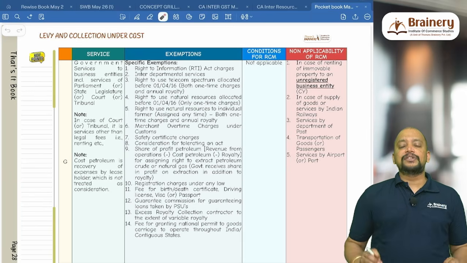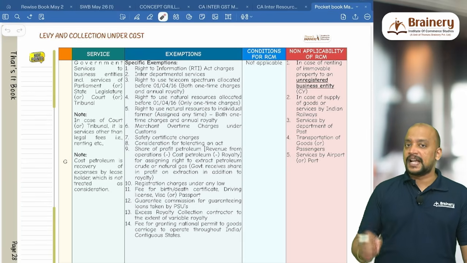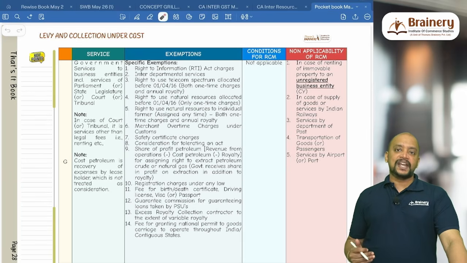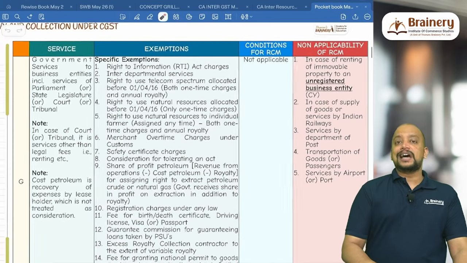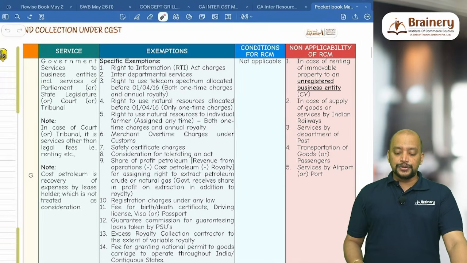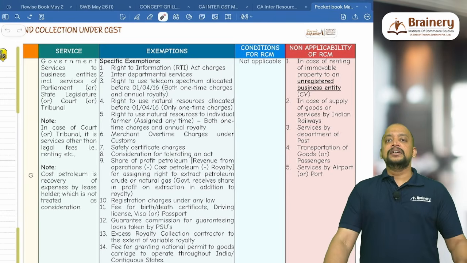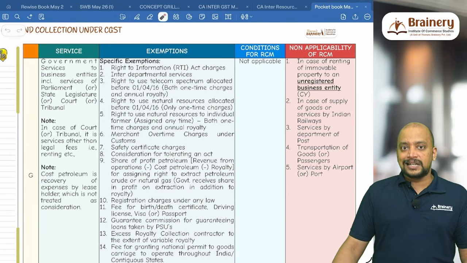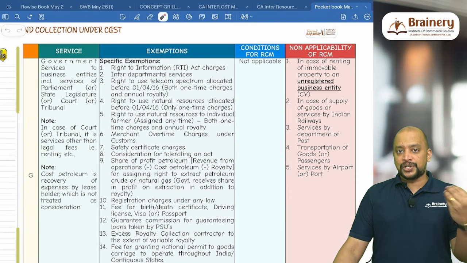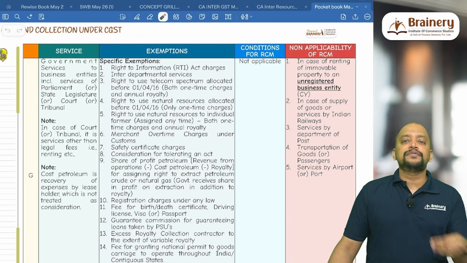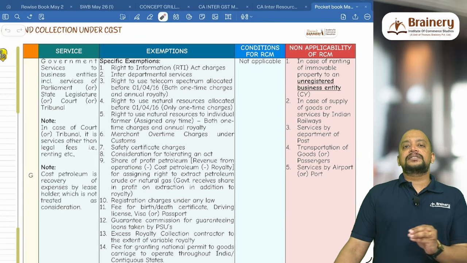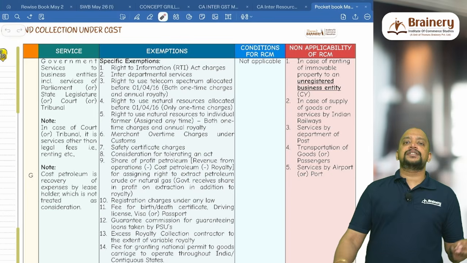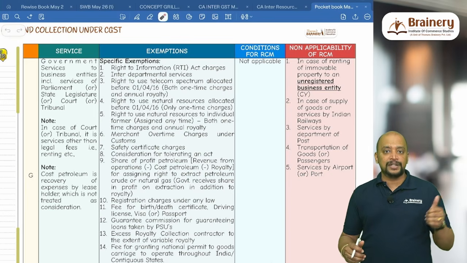And in the case of government services, we have some specific exemptions. In total, 14 specific exemptions. Number 1, Right to Information Act charges, RTI charges. Number 2, interdepartmental services. Right to Information Act charges: when we make an application to the government for some information, we need to pay some charges. The charges received by government are exempted. Interdepartmental service means service from one department of the central government or state government to another department of the central government or state government.